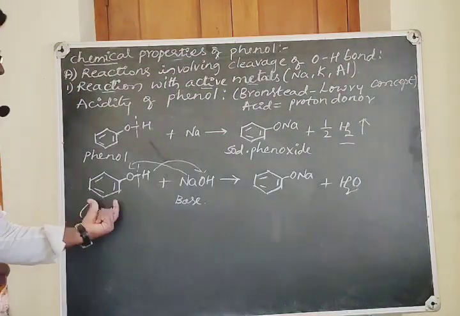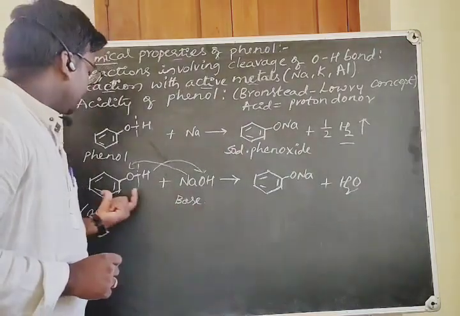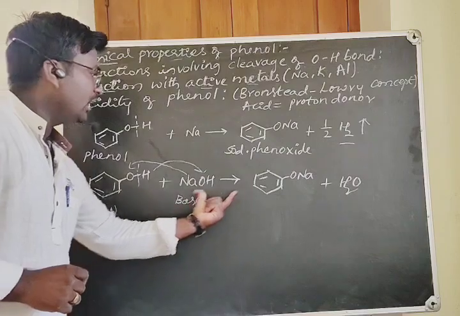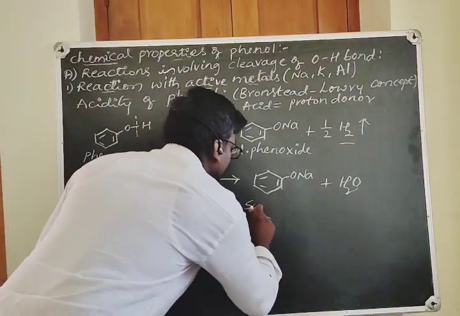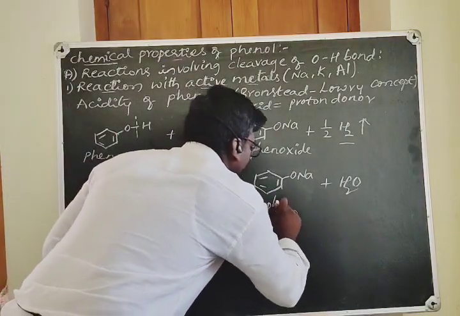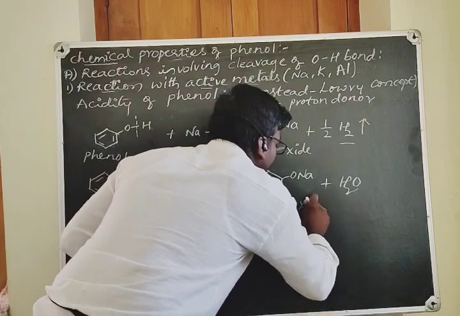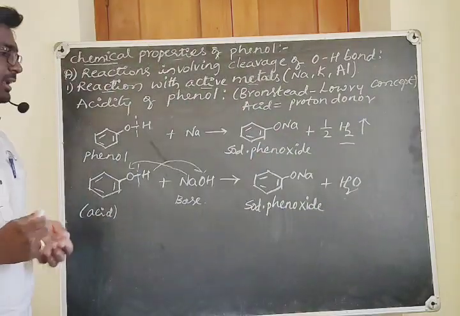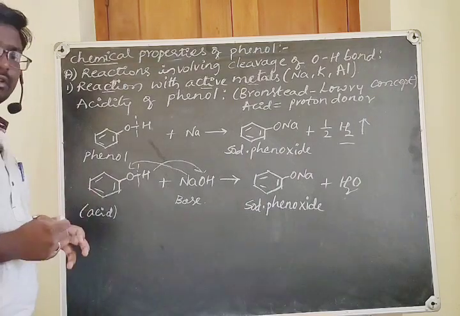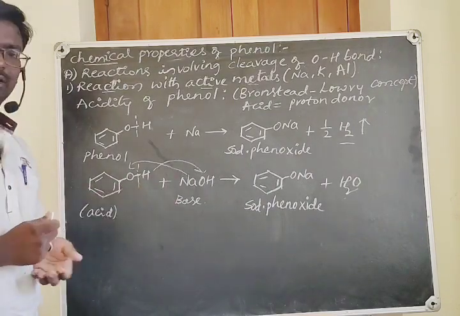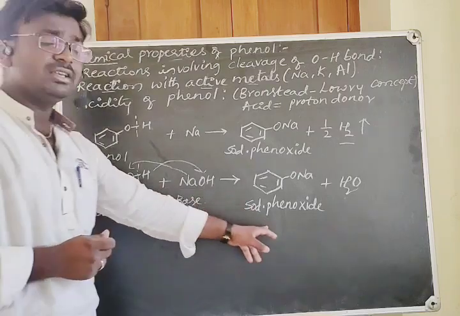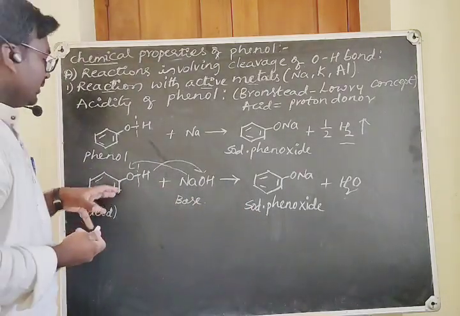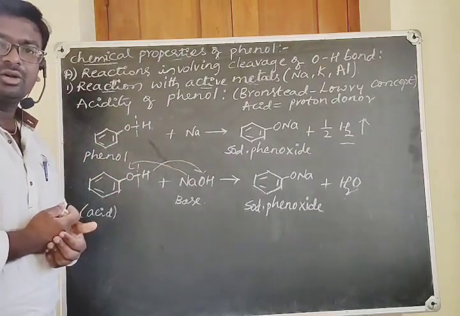That is, when phenol is treated with a base, it gives sodium phenoxide along with the release of water. When you compare stability, the phenoxide ion is more stable. And as I said, phenols are more acidic than alcohols.